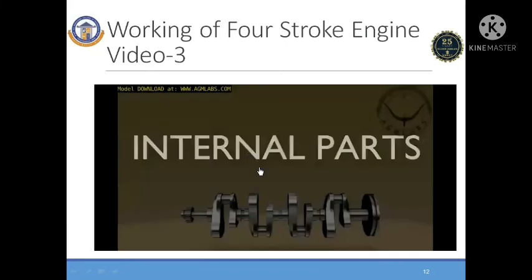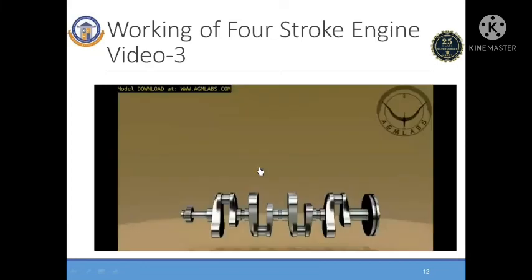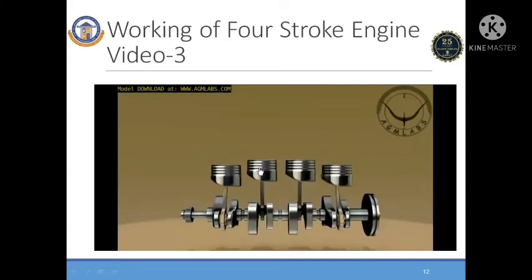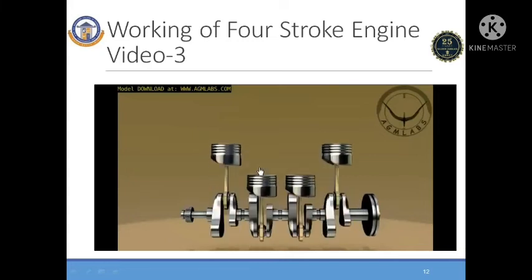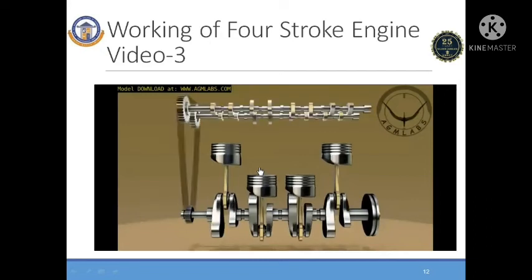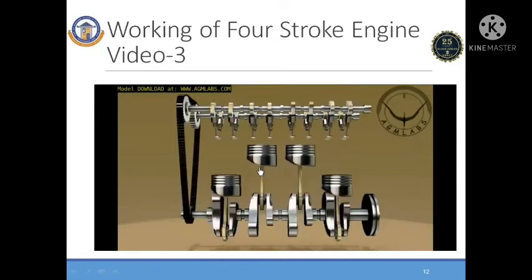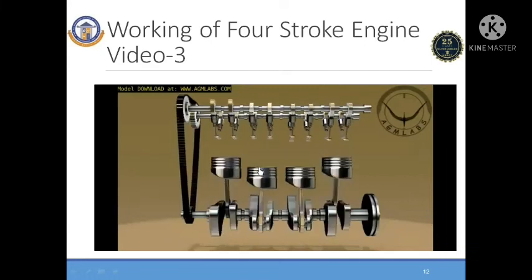Inside the engine block, there is a crankshaft. Piston rods are attached to the crankshaft. Pistons are attached to the piston rods. As the crankshaft turns, it causes each piston to move up and down. At the top of the crankshaft there is a camshaft, which is connected to the crankshaft by a timing belt. While the crankshaft is making the pistons move up and down, the camshaft is turning, making the valves open and close.